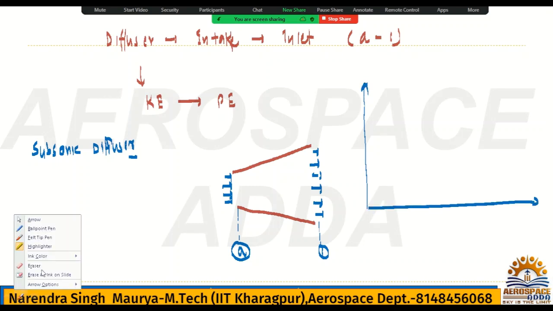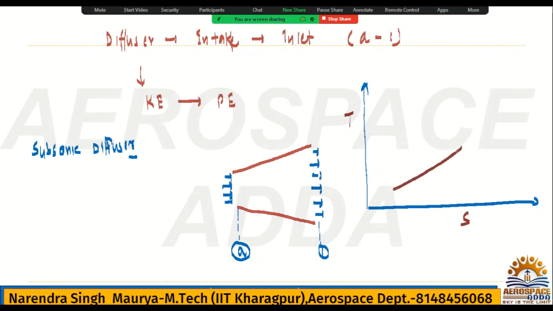Focus here, it's very important. I'm considering this is the temperature axis and this is the entropy. In the TS plot, the pressure line will be like this.